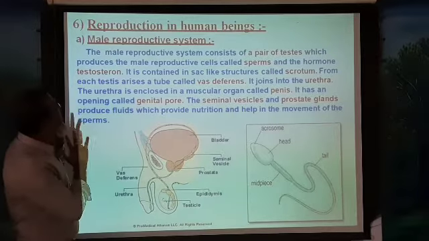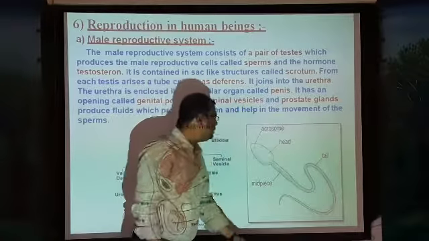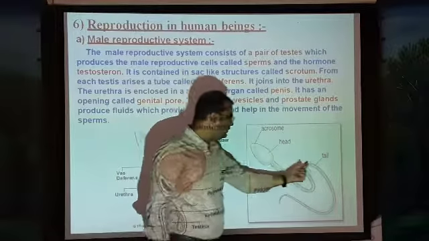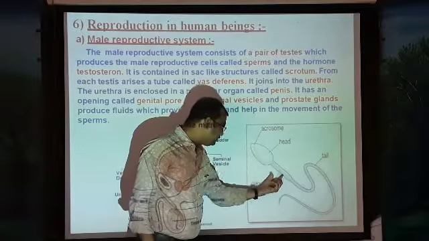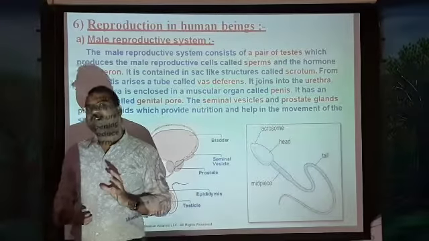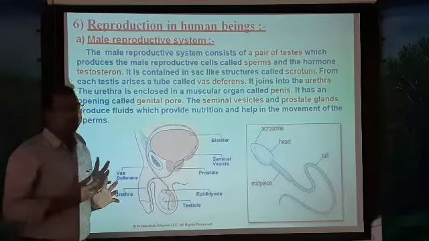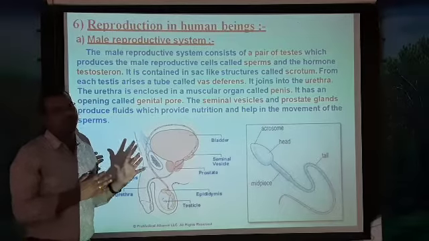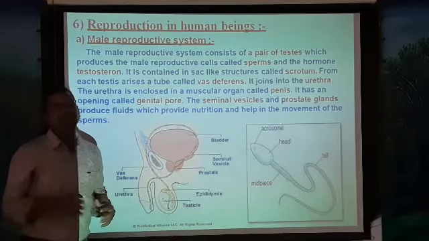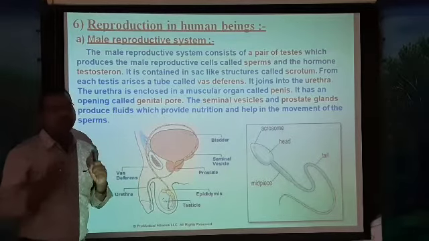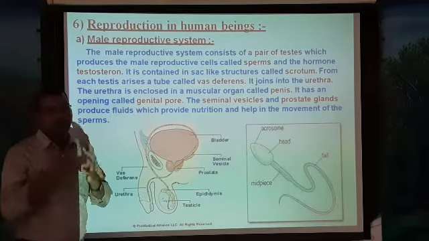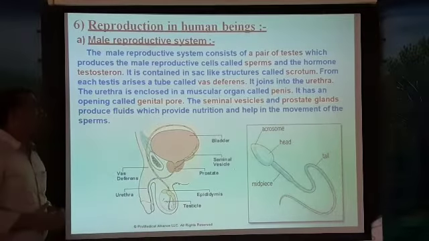So this is about the male reproductive system. This is how a sperm looks. This is one sperm, with a head part, a midpiece and a tail part. Millions of sperms are produced in one ejaculation. Every sperm has a lifespan of 1 to 2 days, and within that time it will die. Only one sperm succeeds in producing the baby. So this is about the male reproductive system.